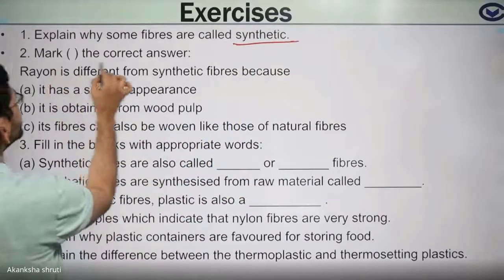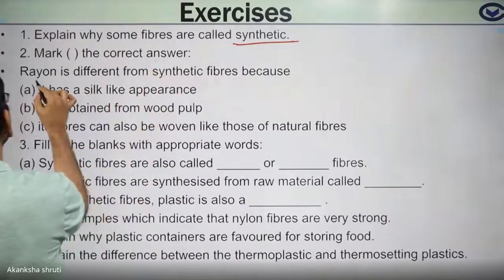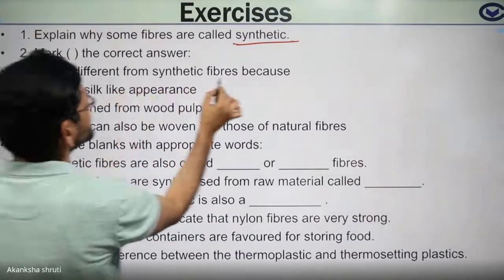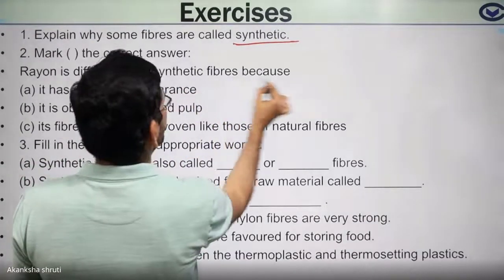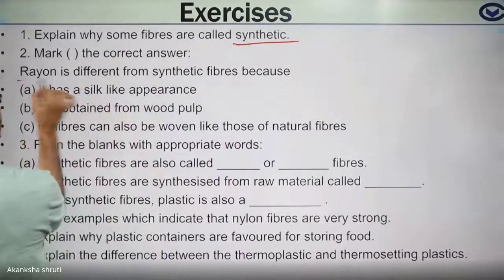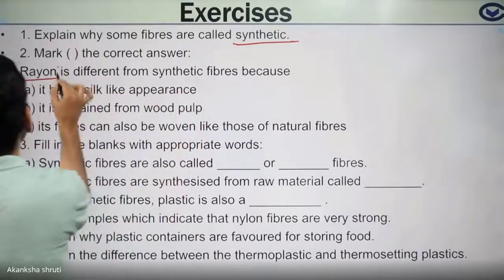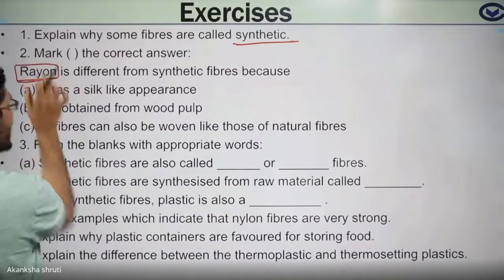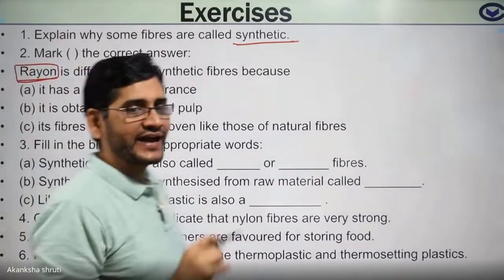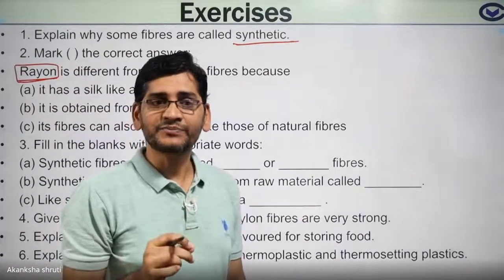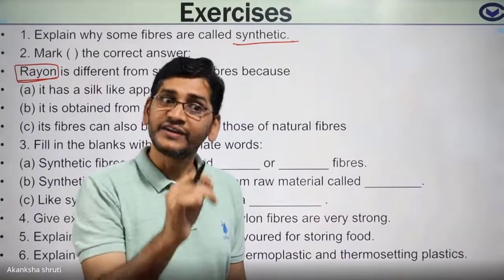Then you have to mark the correct answer. Rayon is different from the synthetic fiber. Why? Students, though rayon is kept in synthetic fibers, as I had explained, it is prepared from wood, a natural source.